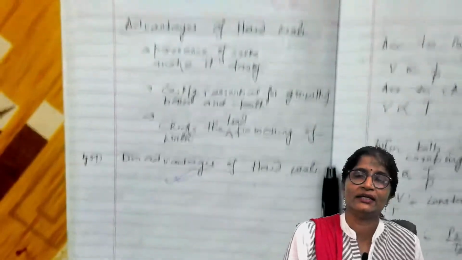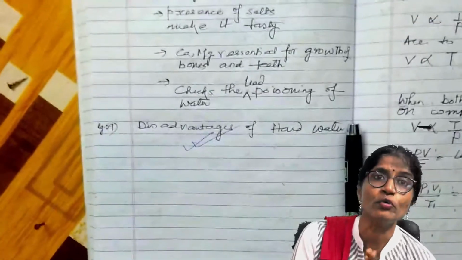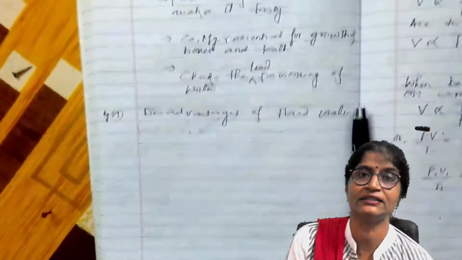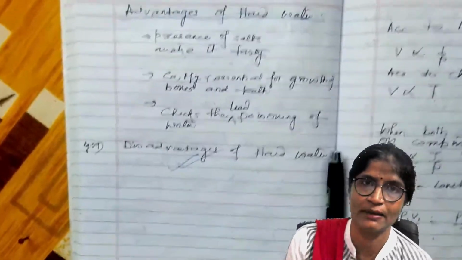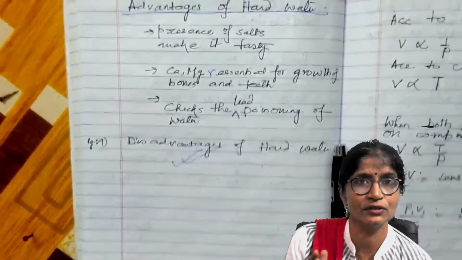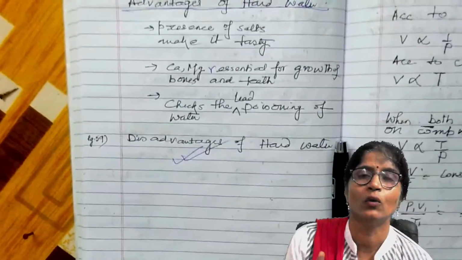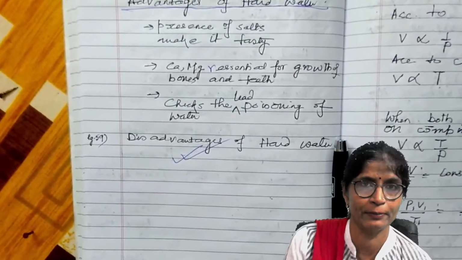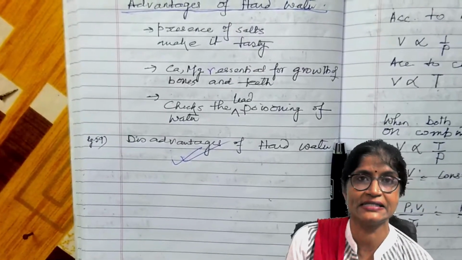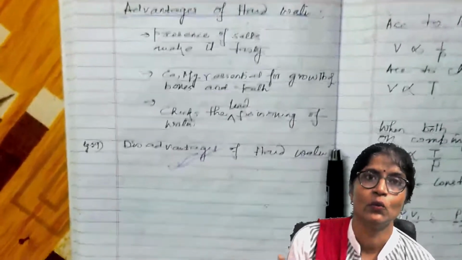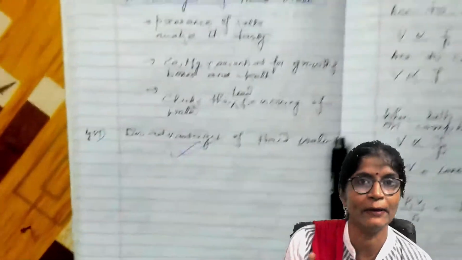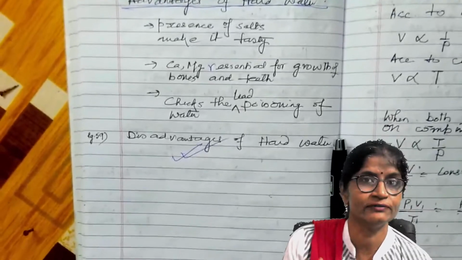Now, what are the disadvantages of hard water? First, since too many salts are present, it is unfit for drinking because it will upset the stomach. Second, it is not good for washing clothes, and not for laundry purposes. Third, it is unfit for raising steam in the boiler, because hard water will form a hard crust within the pipes of the boiler, and that is why heat is wasted.